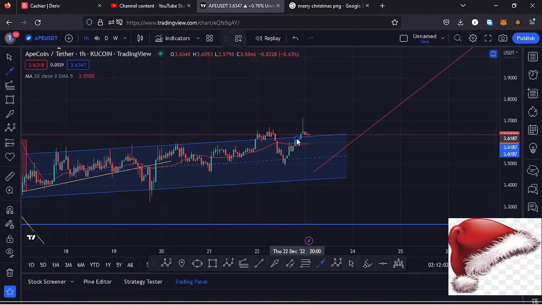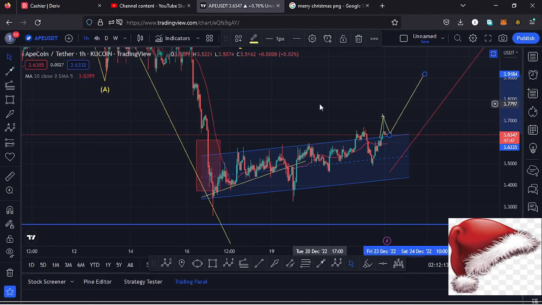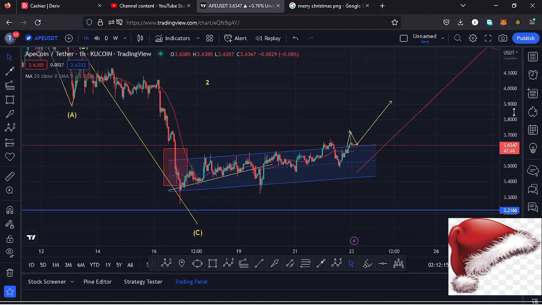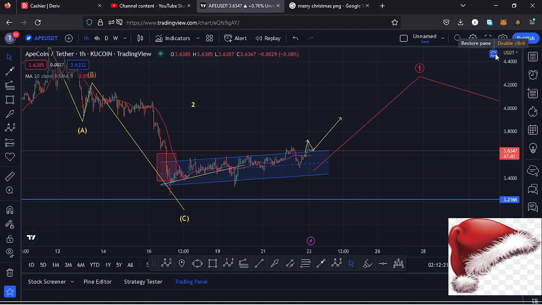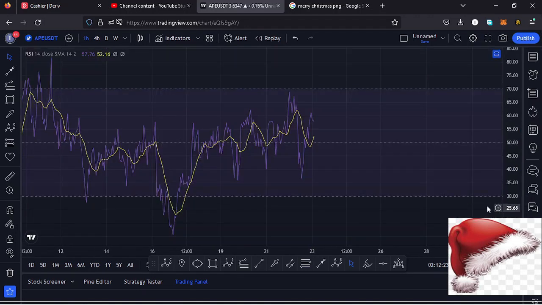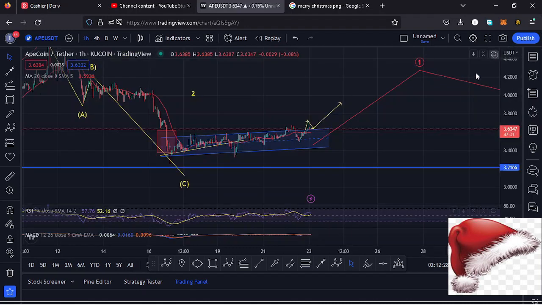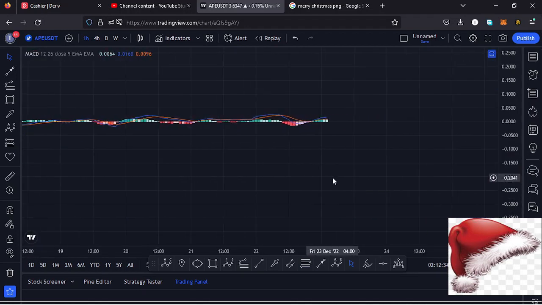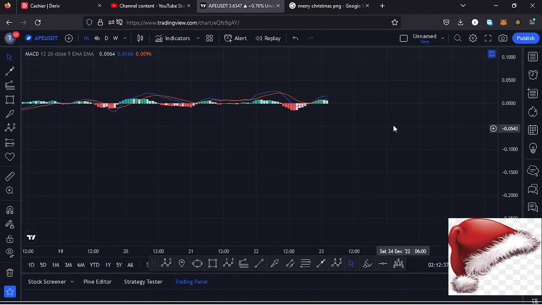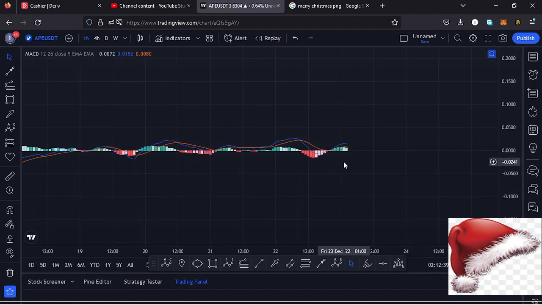So here is the breakout to the upper side, then I'm expecting a retest, and once the retest is a success, then there are chances of continuing to push even higher, and that movement might be the start of that impulsive nature that we expect in the formation of a higher Elliot wave count 3. So let's be patient and see how that plays out. Also taking a look at the indicators here on the 1 hour chart. On the 1 hour RSI, we are trading at around the 58 mark, meaning we have massive room for us to support any movements to the upper side. Also taking a look at the MACD, here on the MACD we have been able to print a bullish cross, and that means higher prices are coming our way. So let's be patient and see how that plays out, and I'll keep you updated.